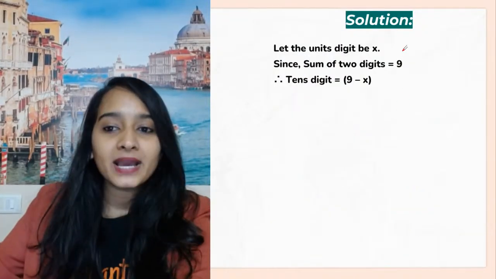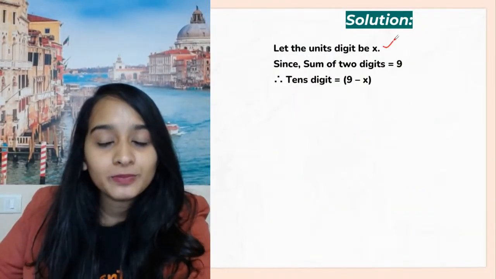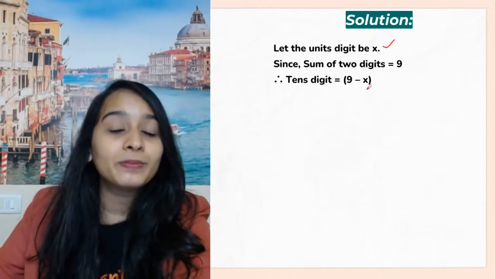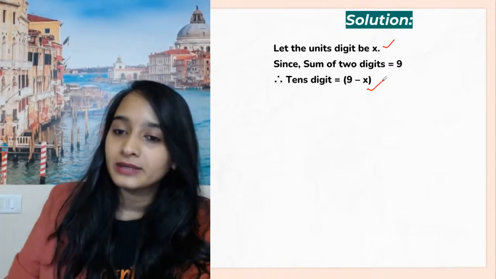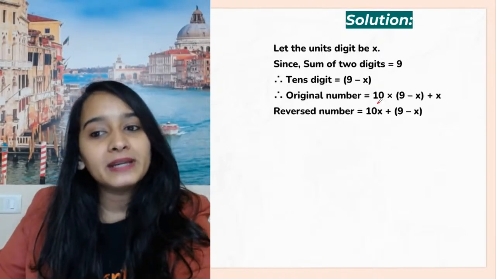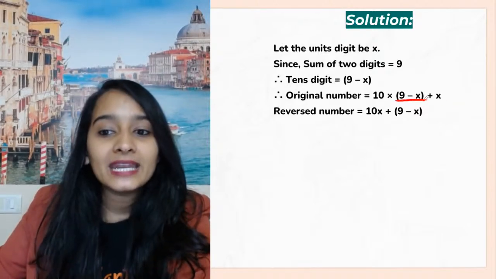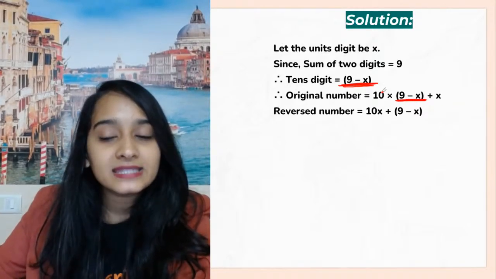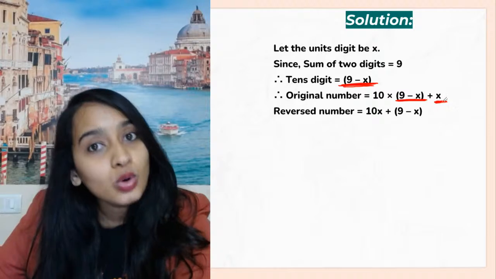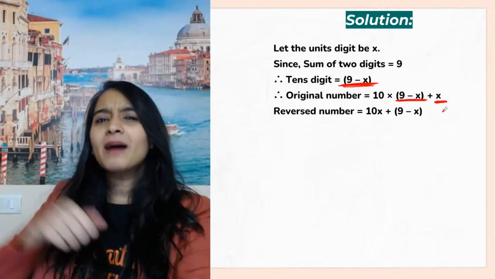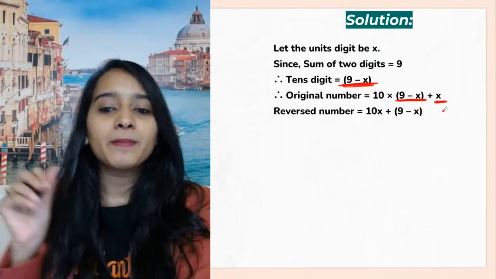I'm going to go step by step. I'm taking the units digit to be X and the tens digit to be 9 minus X. I'm doing it the other way around now, okay? Then the original number will be 10A plus B. Since the tens digit is 9 minus X, I have substituted here, and the units digit I have taken as X. There I had just taken A and B; here I'm taking X.